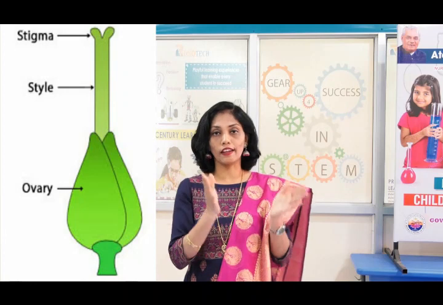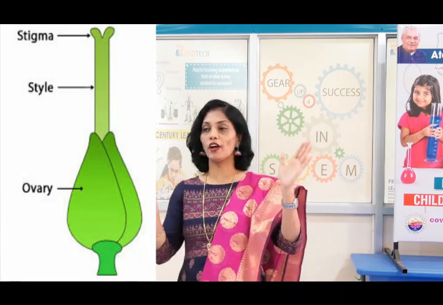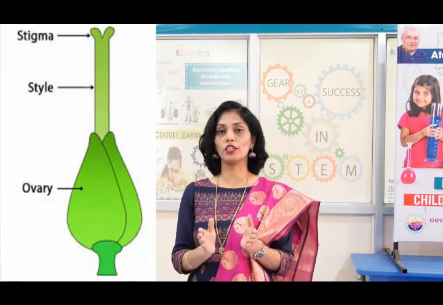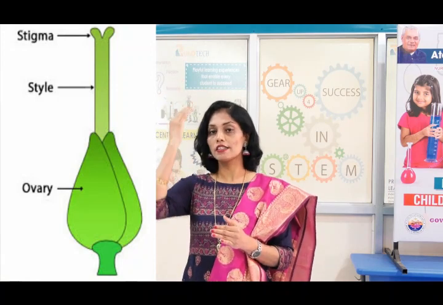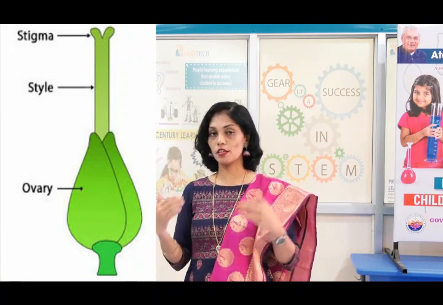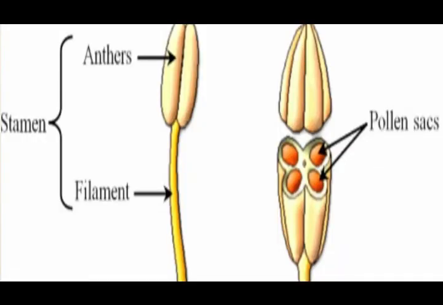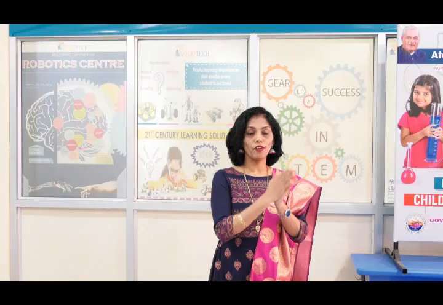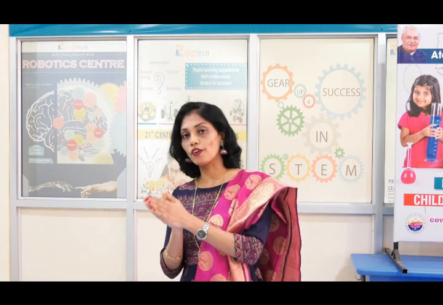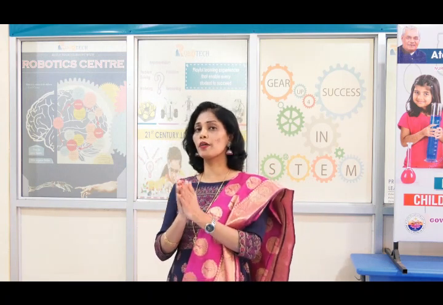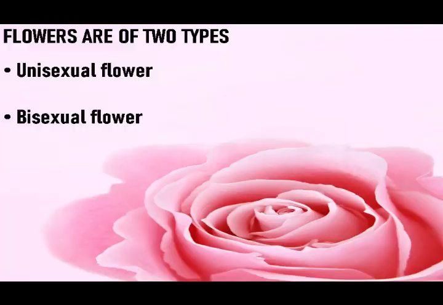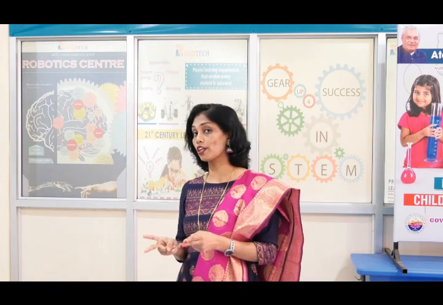Again, the pistil, the female reproductive part, can be divided into 3 parts. What are they? Stigma, style and ovary. Similarly, the male reproductive part, the stamen, can be divided into 2 parts. What are they? Anther and filament. Flowers are the reproductive part of a plant. These flowers can be divided into 2 types: unisexual flowers and bisexual flowers. Let's see what they are.